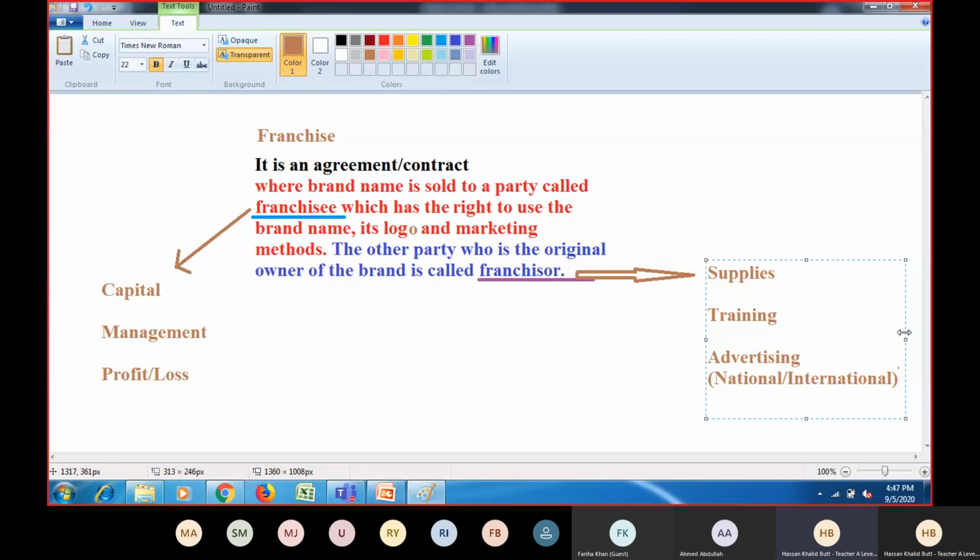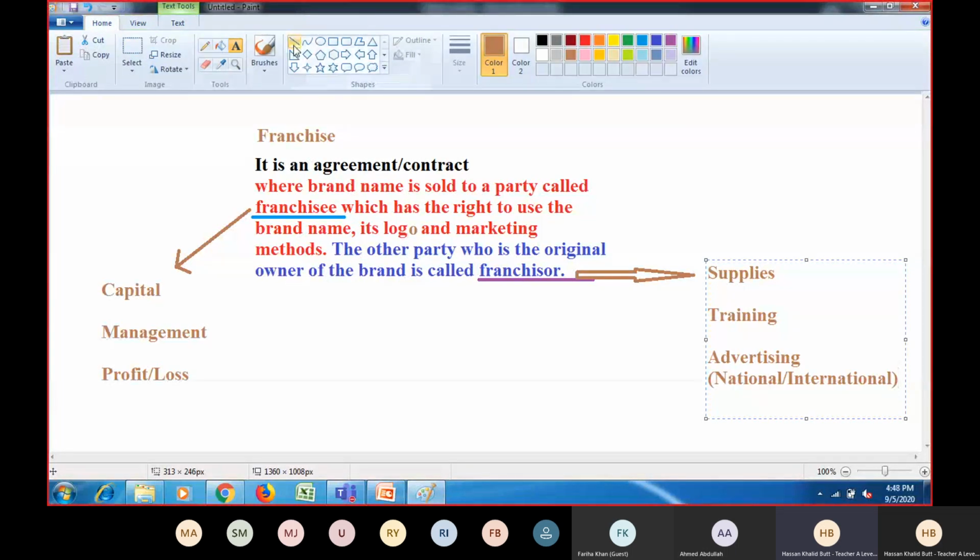Nobody knows who is actually the owner of that outlet, because we go there just to eat something because of that brand. We do not know who the franchisee is. So the responsibility of the franchisee is to advertise at the local level.